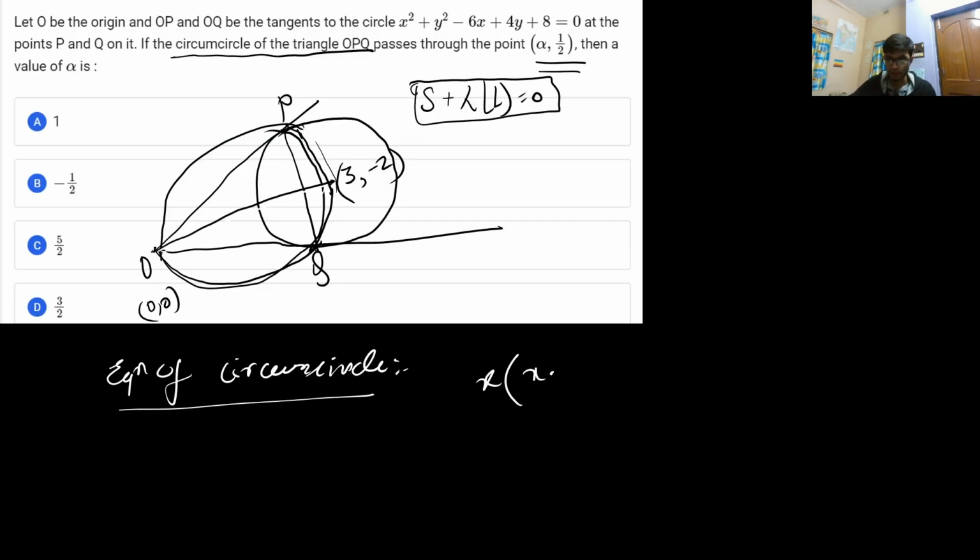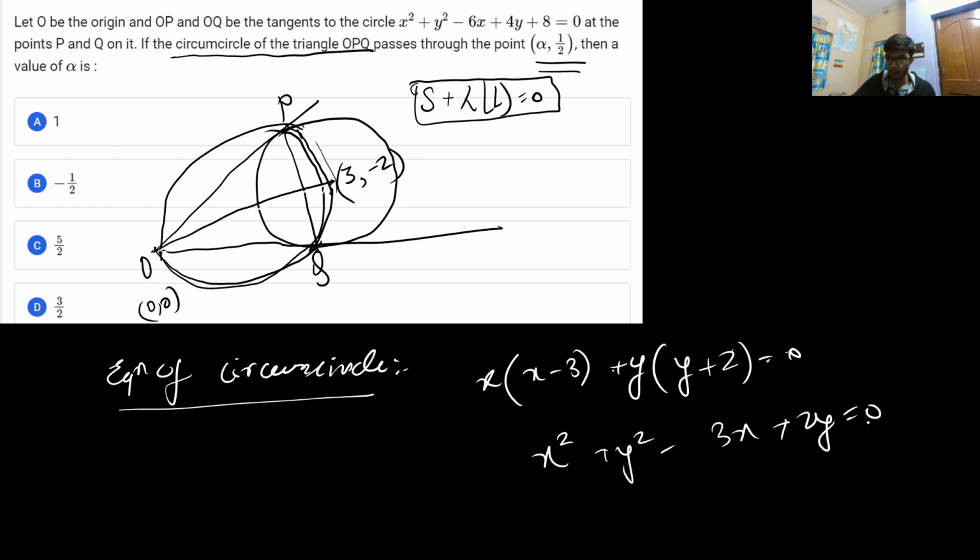That is the PQR circle: x into x minus 3 plus y into y plus 2 is equal to 0. So from here I got the equation of circle as x square plus y square minus 3x plus 2y is equal to 0.